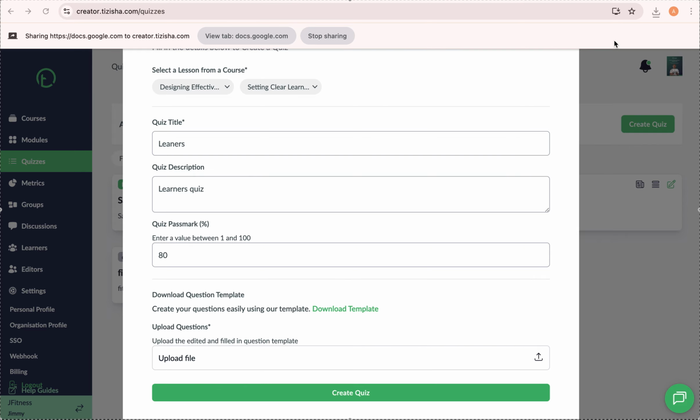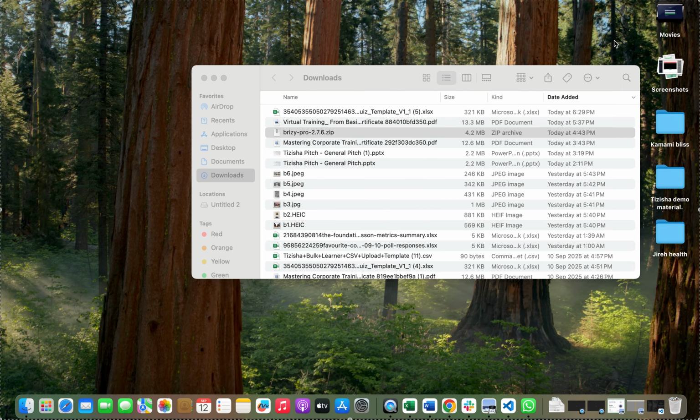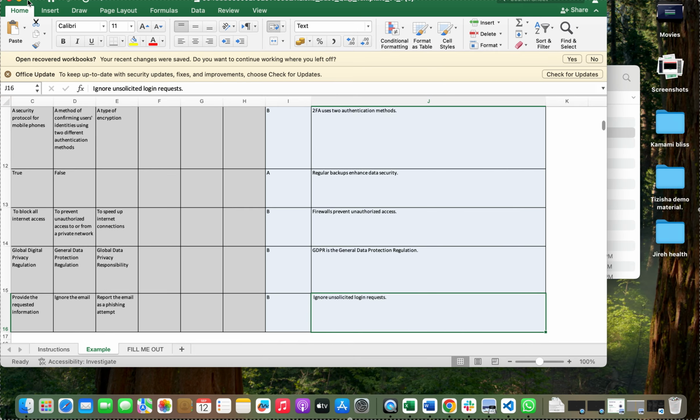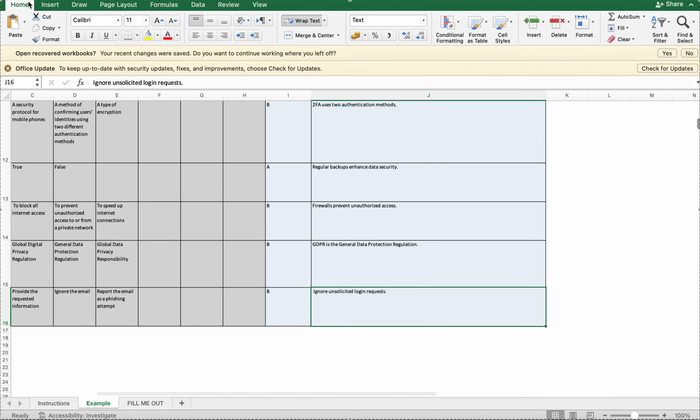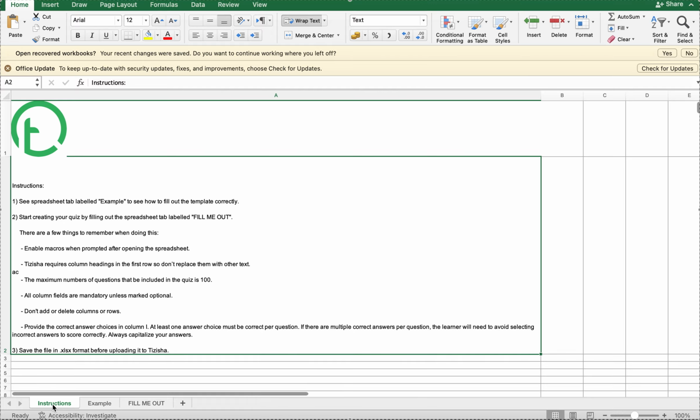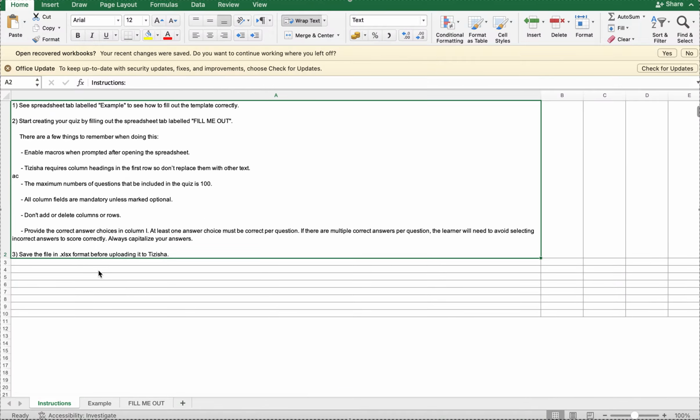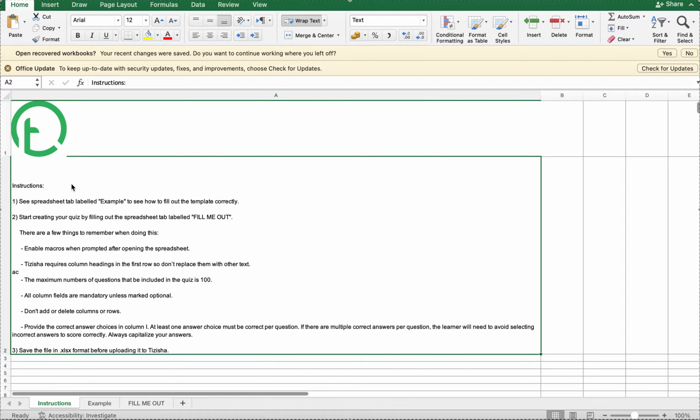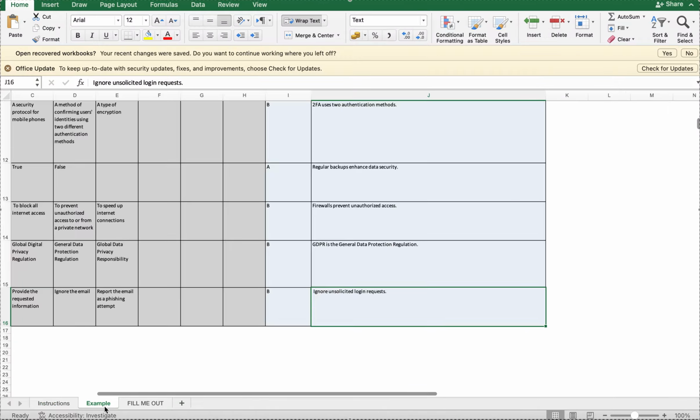So here we do have the template. Let's find it. Yeah, here it is. Let me just maximize this. Okay, so now this has 3 sections to it. It has the introduction section, example, and fill me out. I believe you can see that just at the bottom of my screen. The instructions are just a guidance of how you're supposed to go about filling all this information in here, right? So you're able to know how all this information is filled. We already have an example for you.